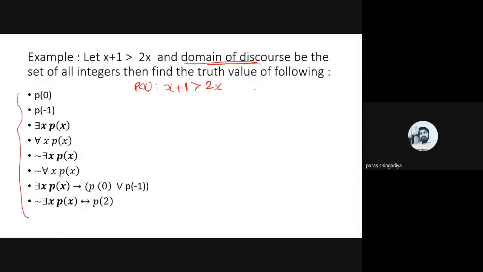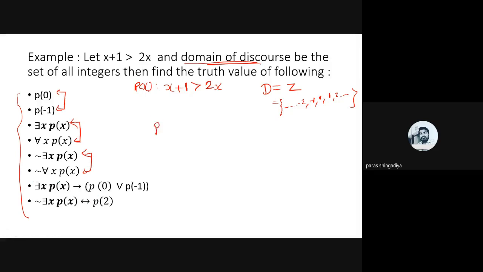Okay, the domain is equal to Z. Set of all integers means Z, that is from negative values to positive, minus infinity to plus infinity. So we'll check all these answers one by one. Okay, P of 0, P of minus 1 means this is a predicate. These two are the quantifiers, and these are the negations of the quantifiers. And we'll use all these answers to predict this one, conditional and biconditional also.